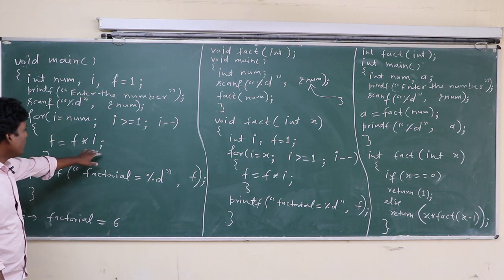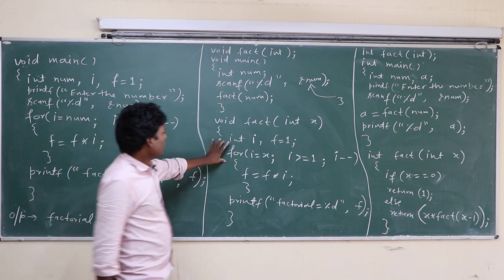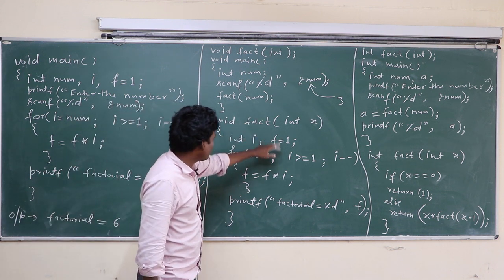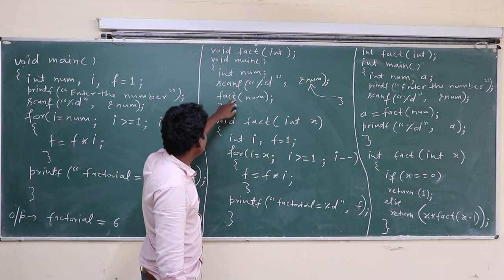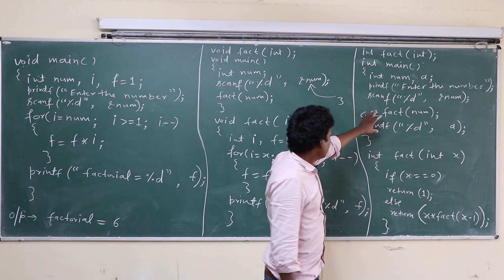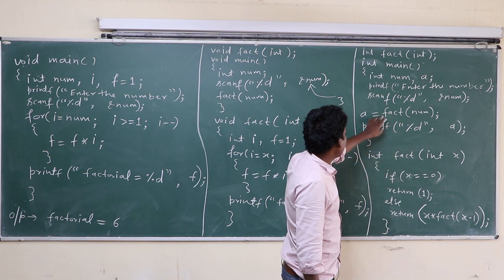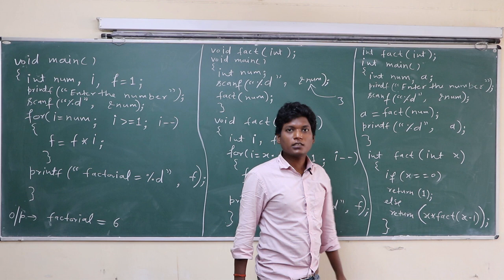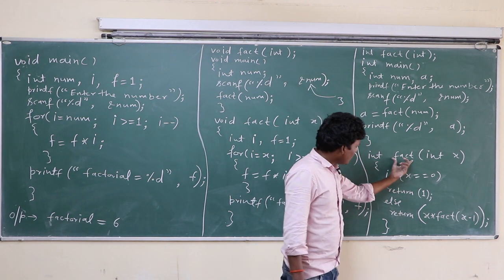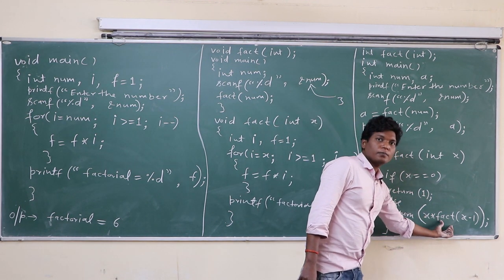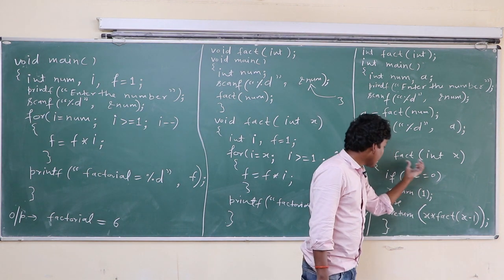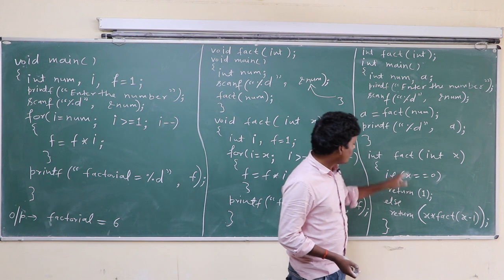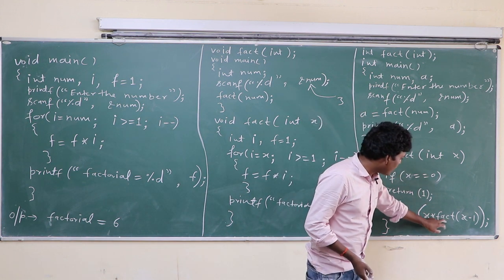This one has no function; there is a concept of function because the function is called here, but this fact function is a recursive function because this function calls itself here. So this fact function is called a recursive function because this fact function is called here.